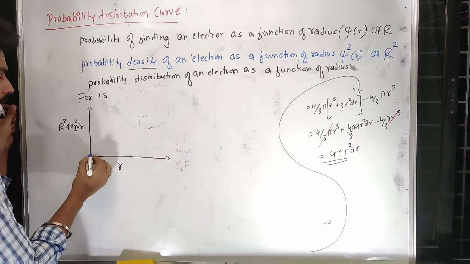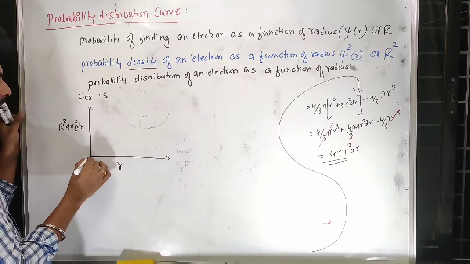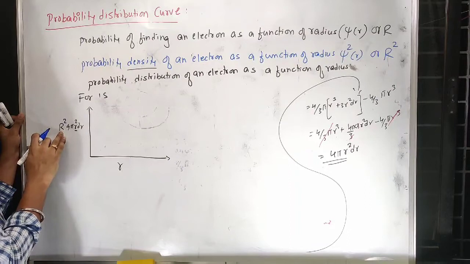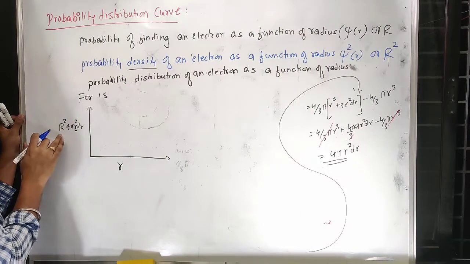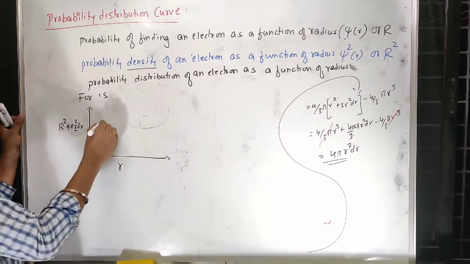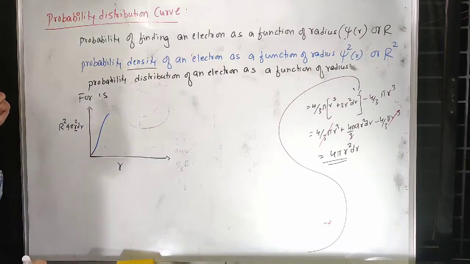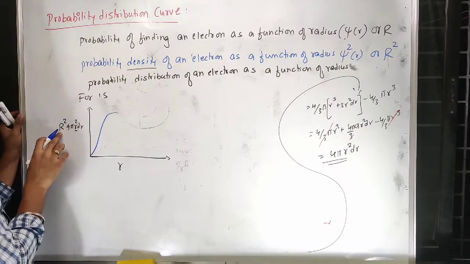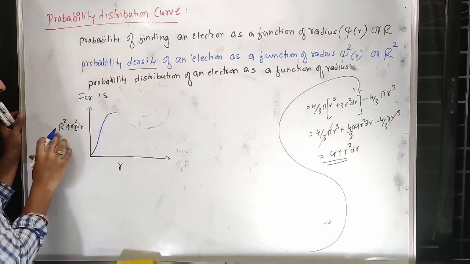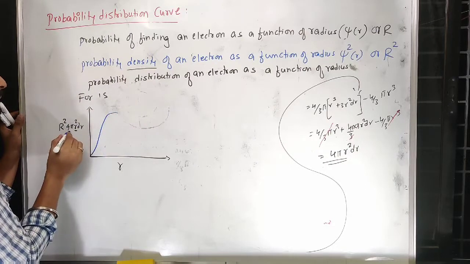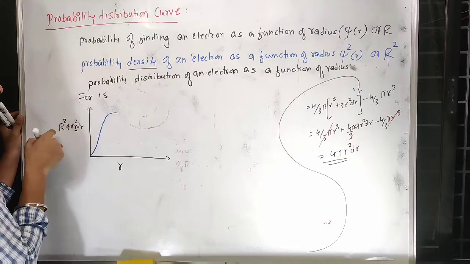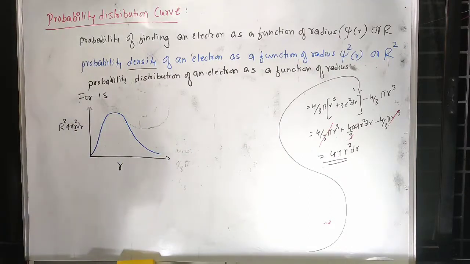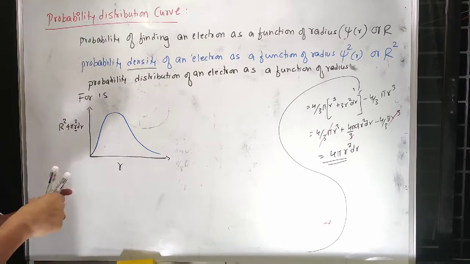As r increases, we also know the density increases, and this value also gets multiplied, so the graph will go like this. Now at one point our density value will decrease, that means the distribution will decrease. Then this multiplication with the smaller thing will also decrease, and the graph will look like this.